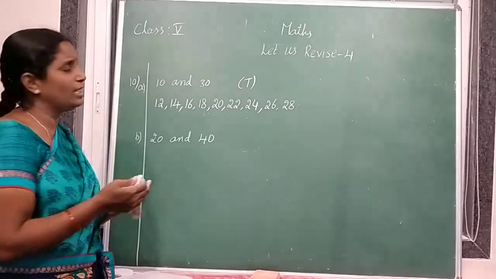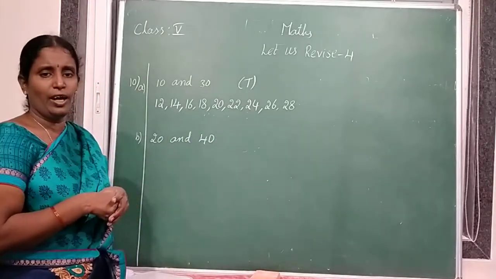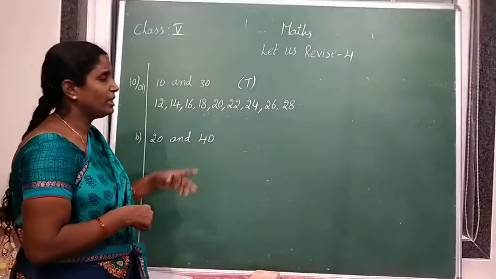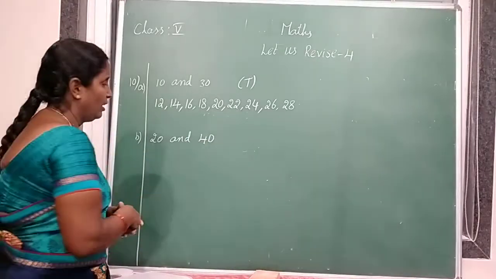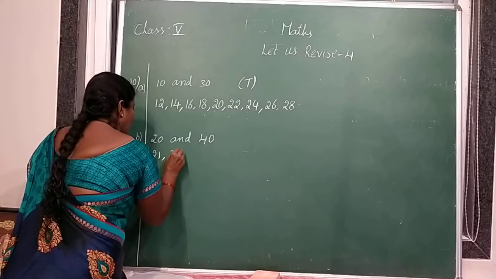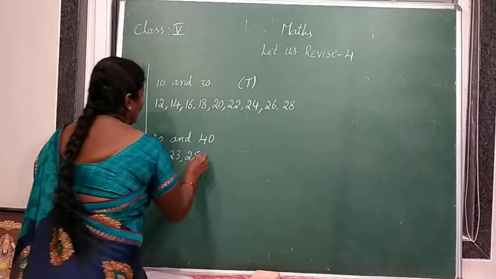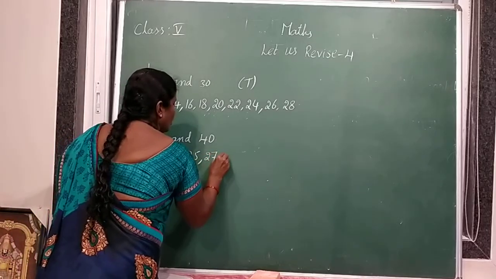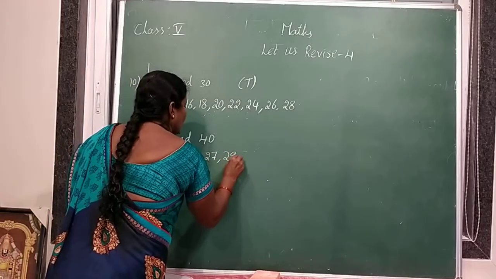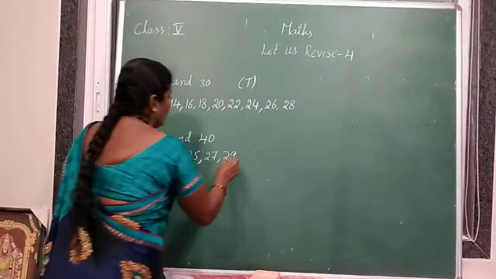Before going to the answer, let us check how many odd numbers are there in between 20 and 40. So what are the odd numbers in between 20 and 40? 21, 23, 25, 27, 29. What is the next odd number?